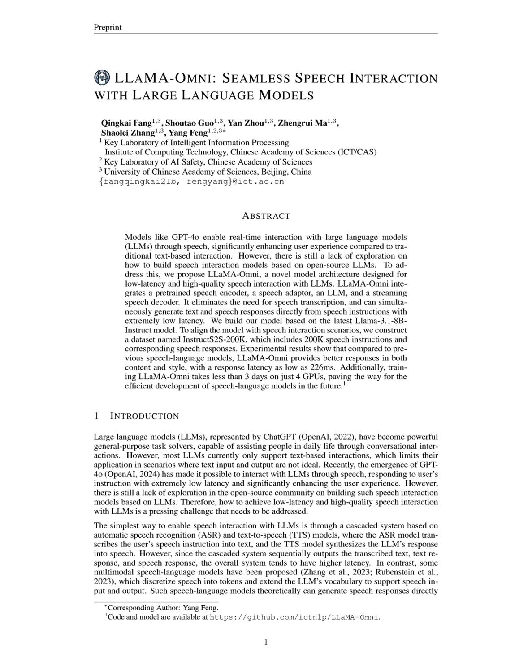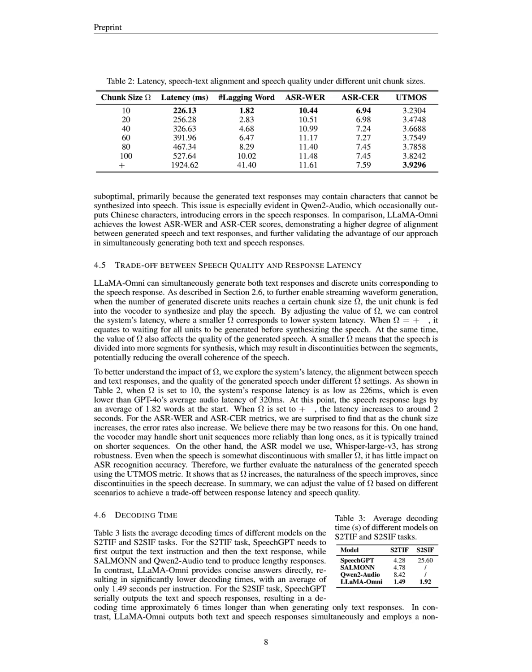Additionally, Llama Omni simultaneously generates high-quality text and speech responses, which enhances the overall user experience by providing more coherent and contextually appropriate outputs. The model's design also reduces the required training data and computational resources, making it more efficient while maintaining high performance in both content and style, as evidenced by its superior alignment between speech and text responses.